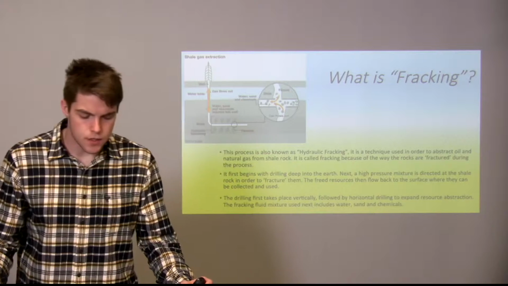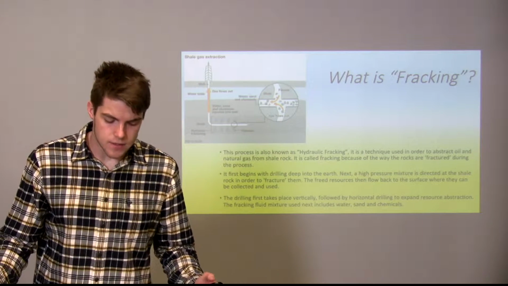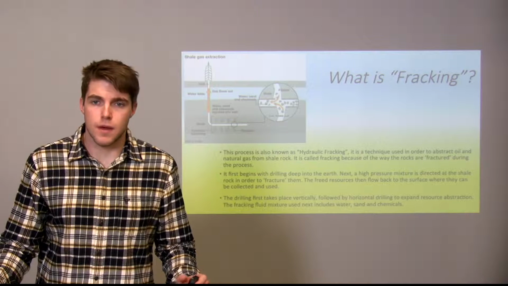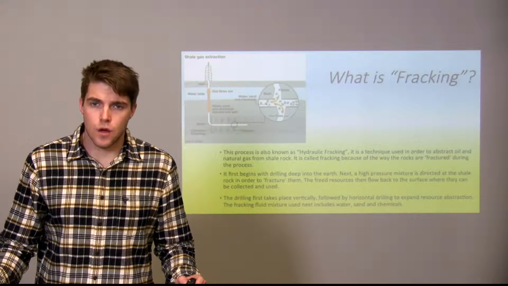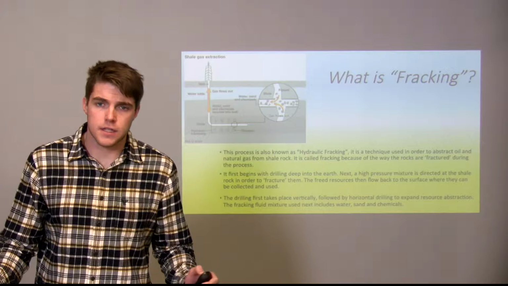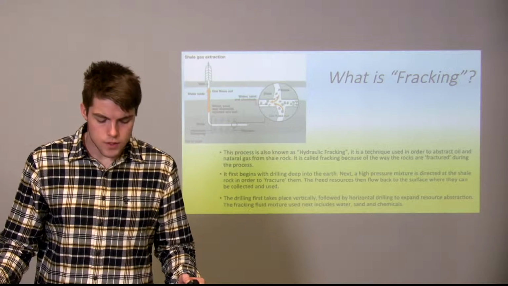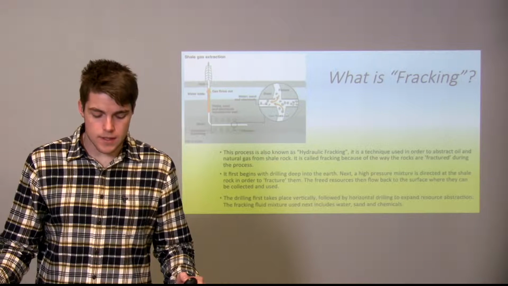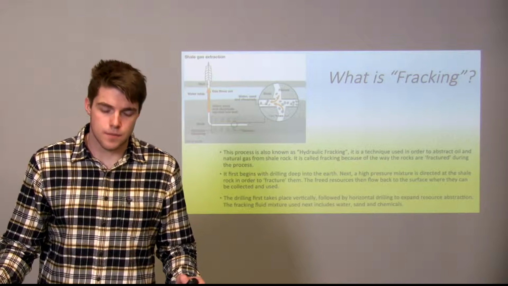Fracking is a process used to extract oil and natural gas from shale rock buried beneath the Earth's crust. It begins by drilling deep into the Earth, about 2 miles. A high-pressure water mixture called fracturing fluid is then directed at the shale rocks to break them. Once they're broken, this releases the natural gas trapped within. This can then flow back to the surface to be collected and used.